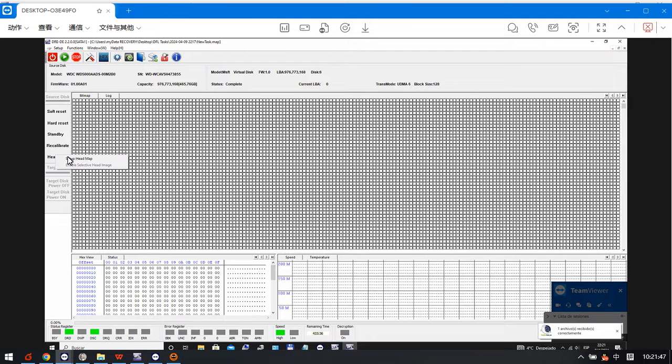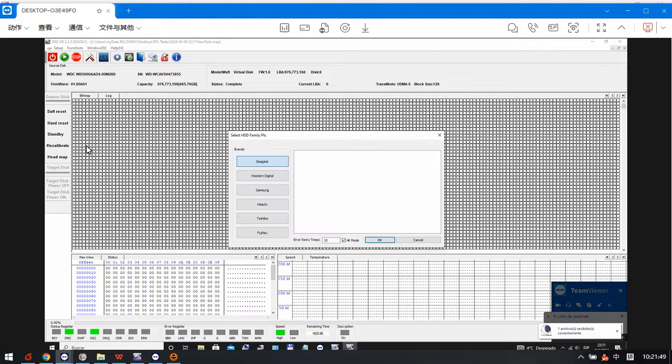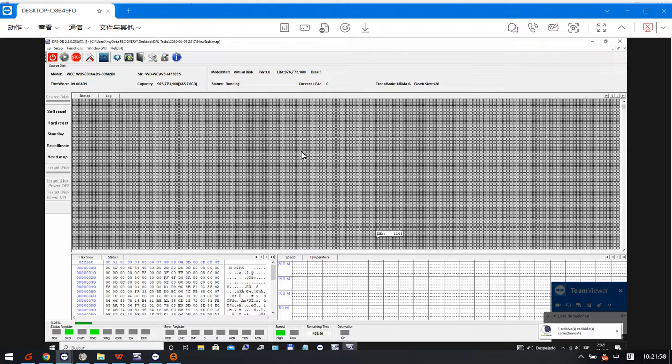Let's set up the head map for this patient drive. Okay, Western Digital, the Royal family. Click OK. Now we can see the software is setting up the head map.